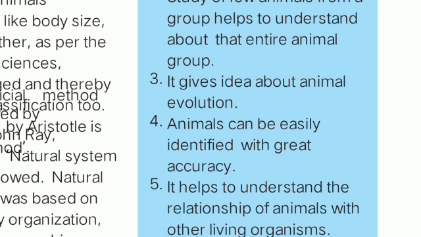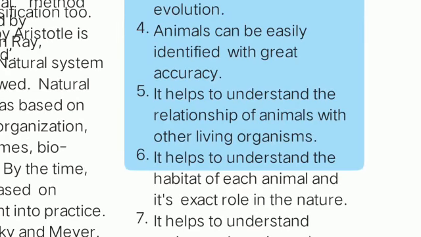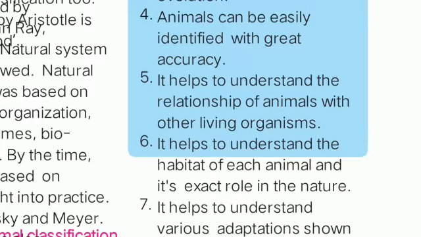An animal can easily be identified with greater accuracy. Definitely we can easily identify animals nowadays. If somebody says reptiles, then immediately you think of the organisms which are scurrying or sticking on the walls. Understood? That is what makes it easier. Then it helps to understand the relationship of animals with other living organisms. It helps to understand the habitat of each animal and its exact role in nature, meaning how they are living and where they will be found.